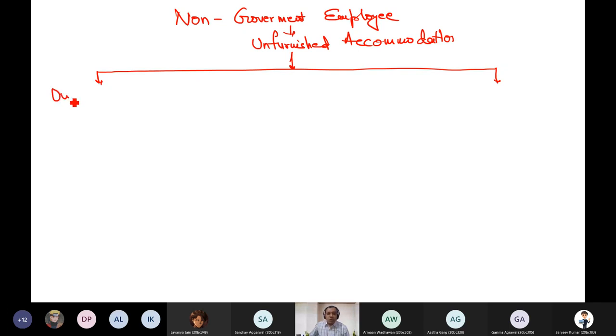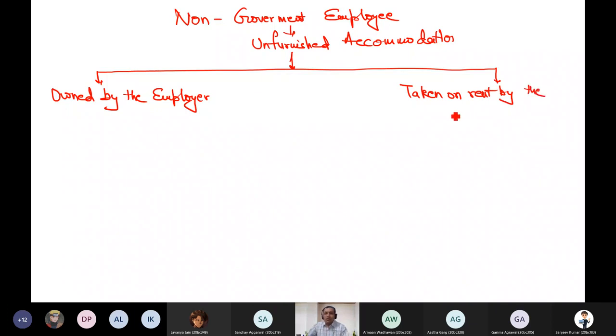Whether this accommodation is owned by the employer, or this accommodation is taken on rent by the employer. If I am working with a non-government employer, then there are two possibilities. The accommodation given to me as an employee is owned by my employer, or my employer itself has taken this accommodation on rent. I hope you are understanding this point.